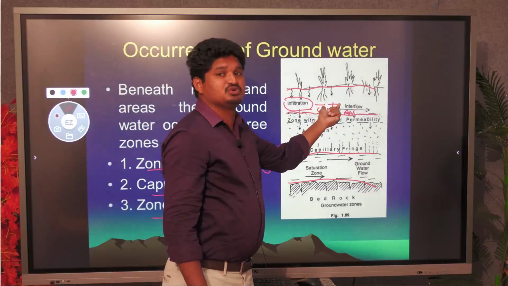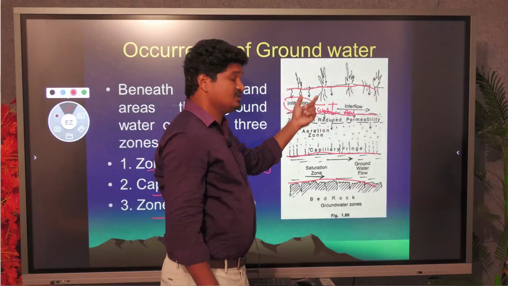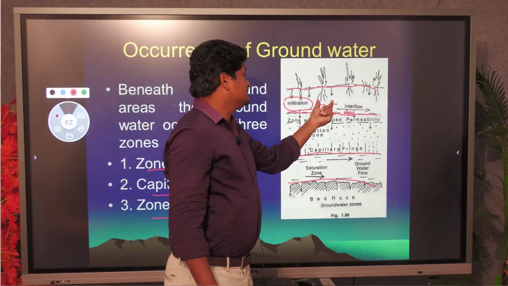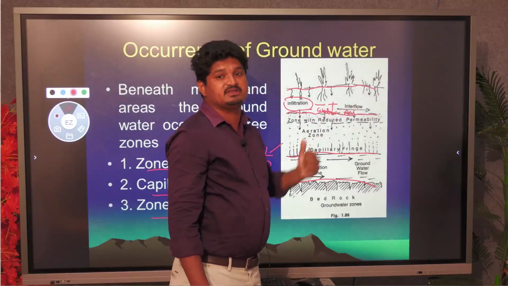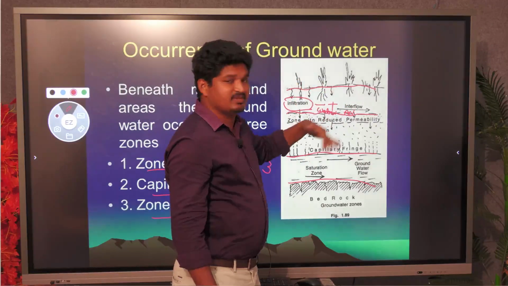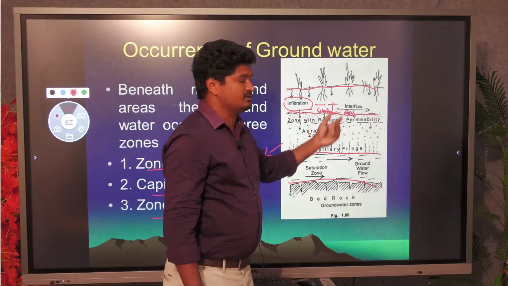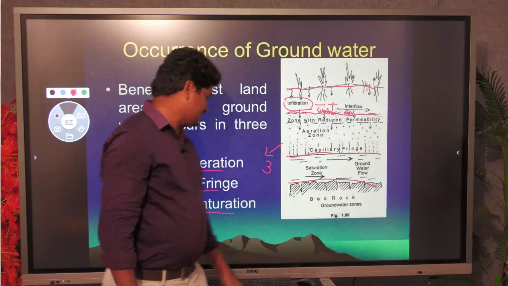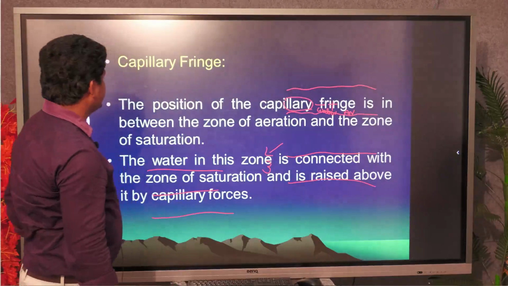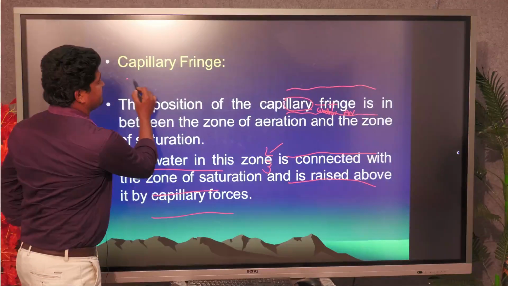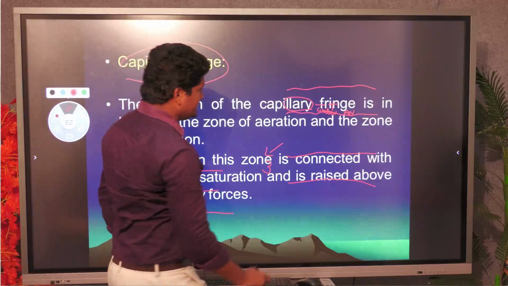So this particular zone is the aeration zone, which is partially filled with water and partially filled with air. That is why after some days there is no water here. And the intermediate zone we call the capillary fringe. So capillary fringe means in between.